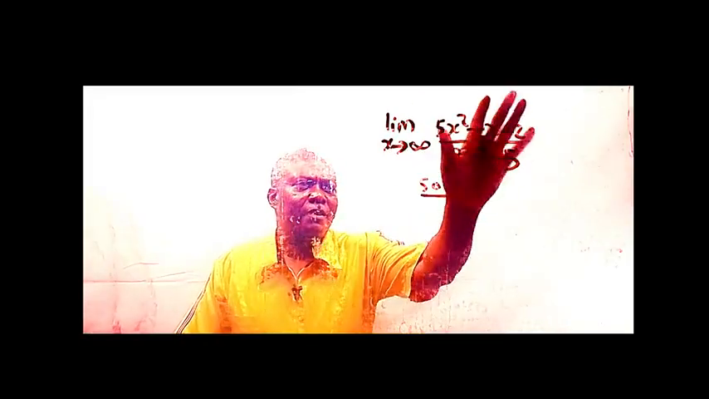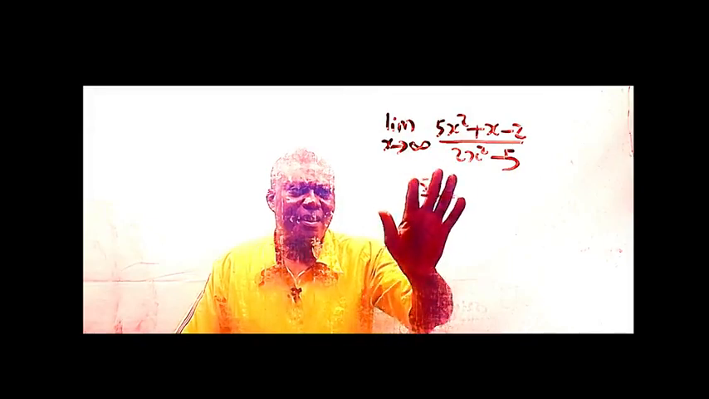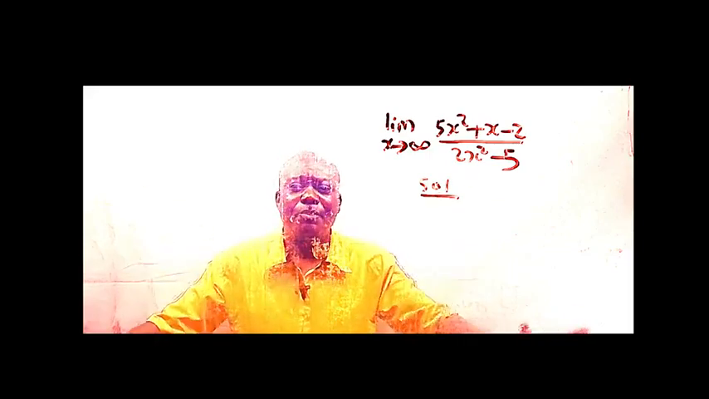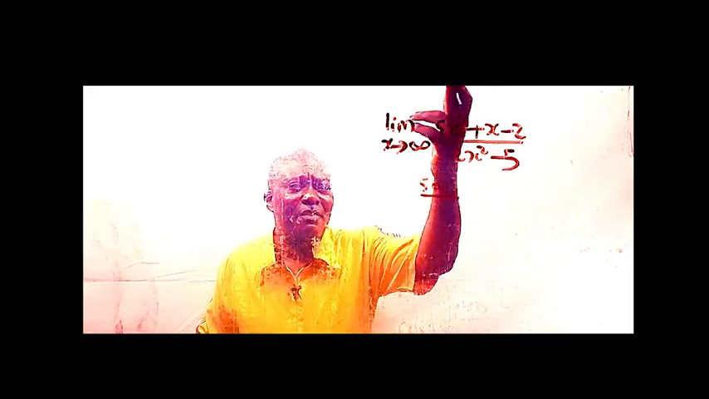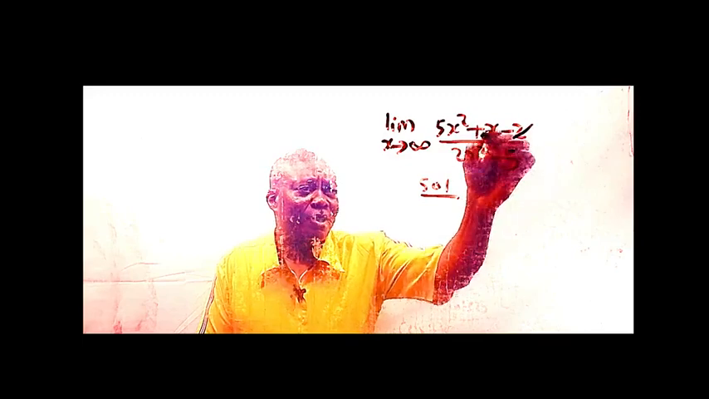What could be the value of this function as x tends to infinity? Infinity means the value of x becomes so large beyond measures. What is going to be the effect on this function? Since it's about infinity, forget about the lower variable terms here, this one and this one.